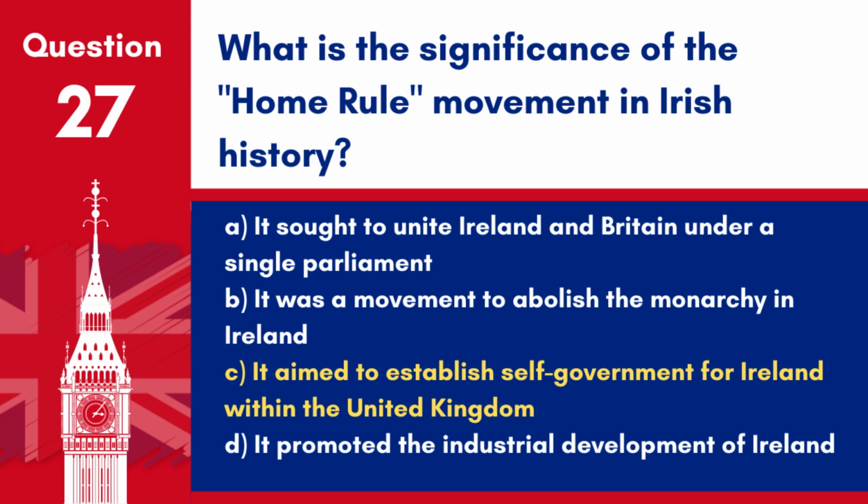Answer C. It aimed to establish self-government for Ireland within the United Kingdom. The Home Rule movement was significant in Irish history as it sought self-government and legislative independence from British rule.